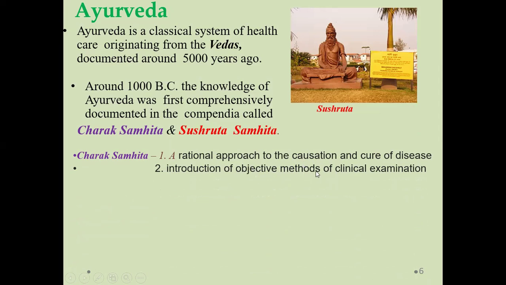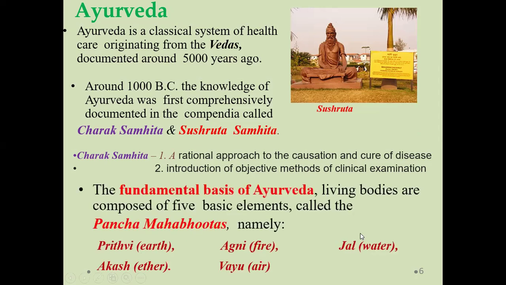Second is the introduction of objective methods of clinical examination. How do you come to know that you are suffering from a particular disease? There are some parameters, and depending on the parameters, you can say that you are suffering from such a type of disease. For example, if there is a yellowish tinge in your eyes, and your nails also have a yellowish color, by these symptoms or parameters we can say that you are suffering from jaundice.